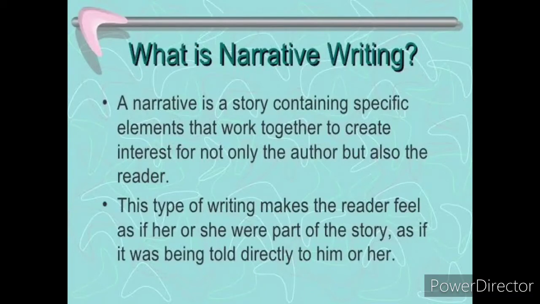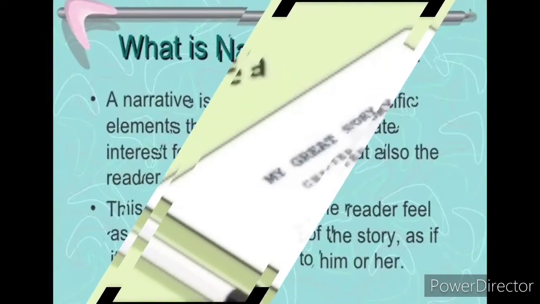A narrative is a story containing specific elements that work together to create interest for not only the author but also the reader. This type of writing makes the reader feel as if he or she were part of the story, as if it was being told directly to him or her. So, children, that's it from the definition.